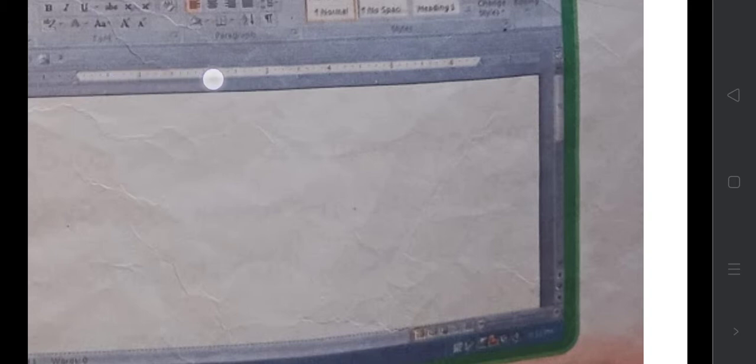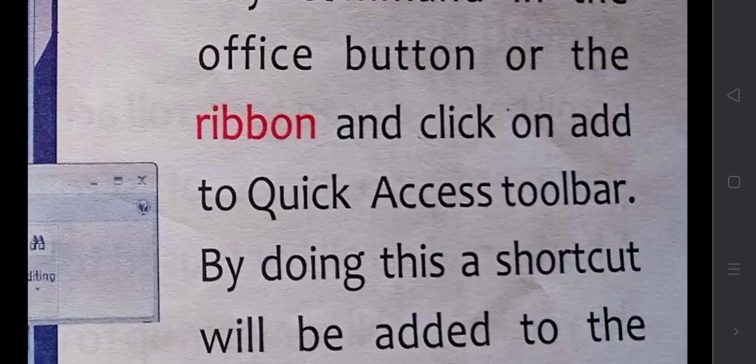And these are the rulers. You can see numbers 1 2 3 4. Rulers will allow you to set your page margin. Okay, these are all the help.